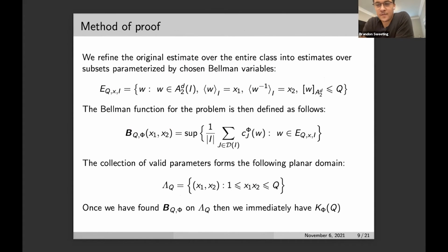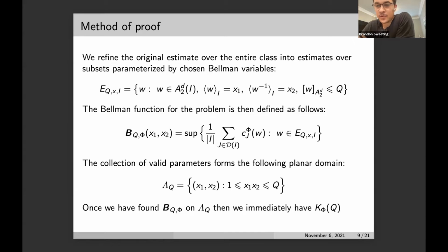So the method of proof follows the standard Bellman approach, which is to refine the original estimate that's over the entire function class. In this case, dyadic A2 weights with characteristic at most Q, when you're interested in computing this best function K of alpha or K of phi at Q. So you want to refine the estimate over the entire class into estimates over subsets parameterized by so-called Bellman variables.